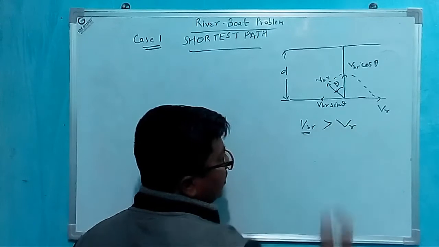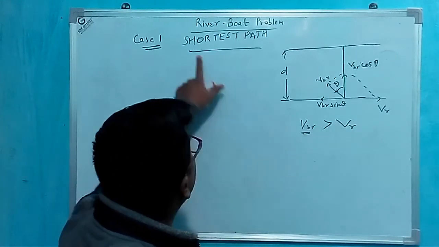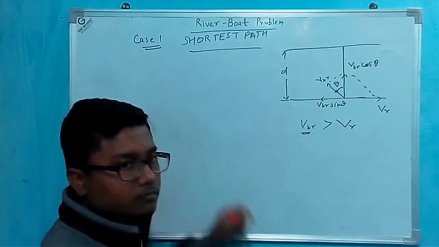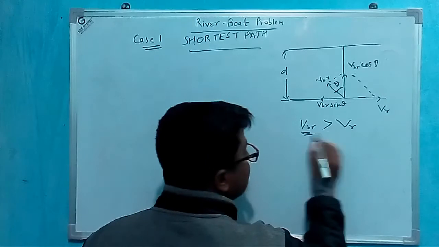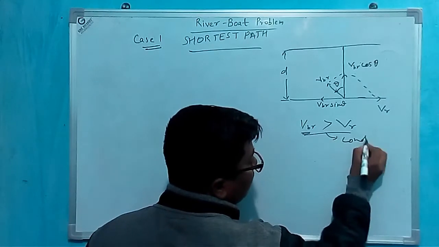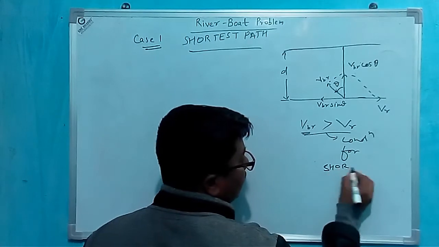Another confusion: if the velocity of boat with respect to river is greater than the velocity of river, then we can achieve the shortest path. This is the condition for shortest path. Why?